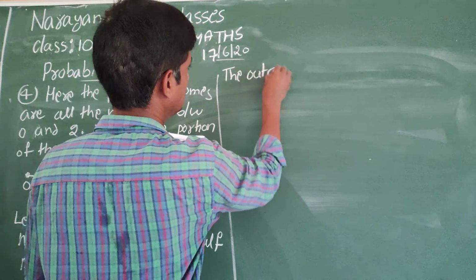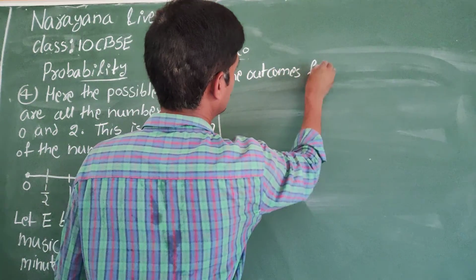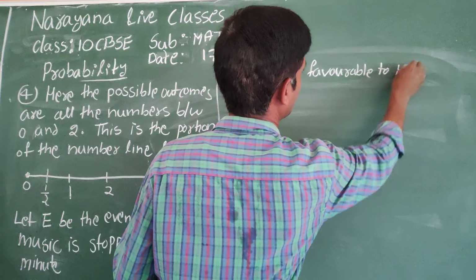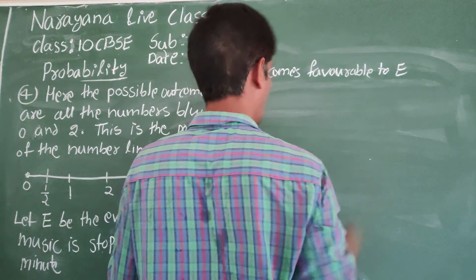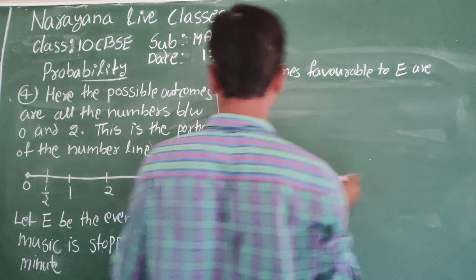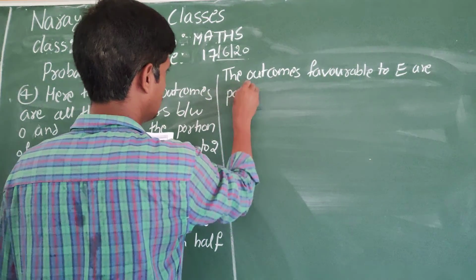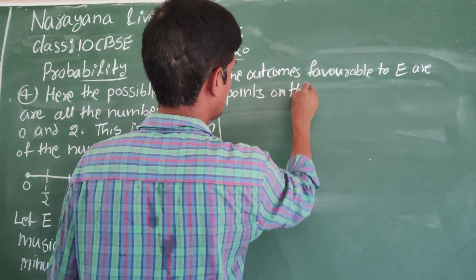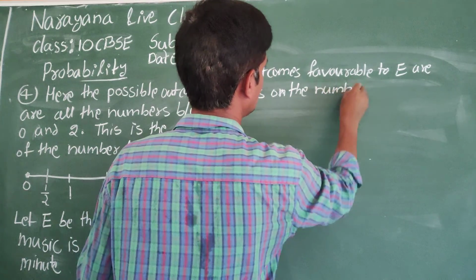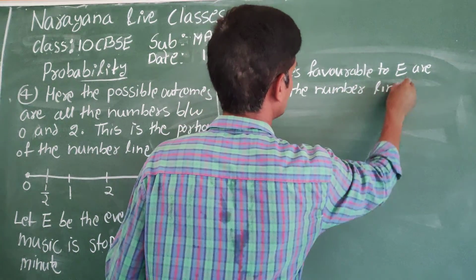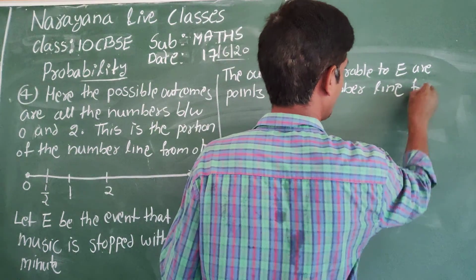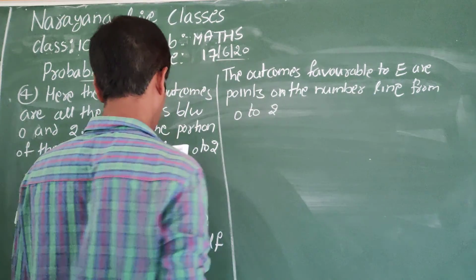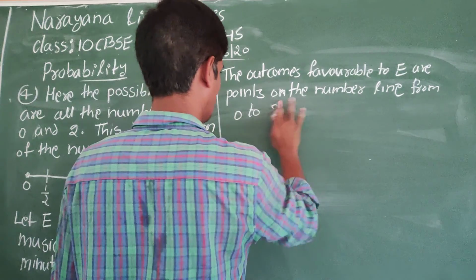The outcomes favorable to E are points on the number line from 0 to 1 by 2.